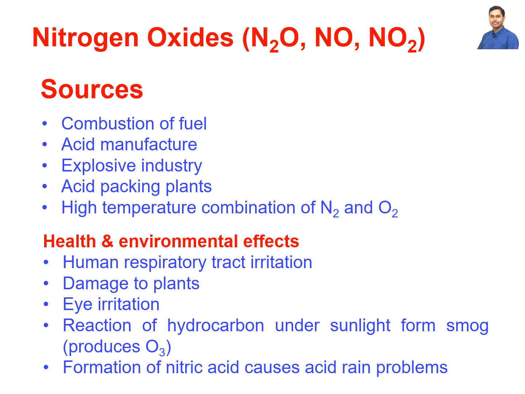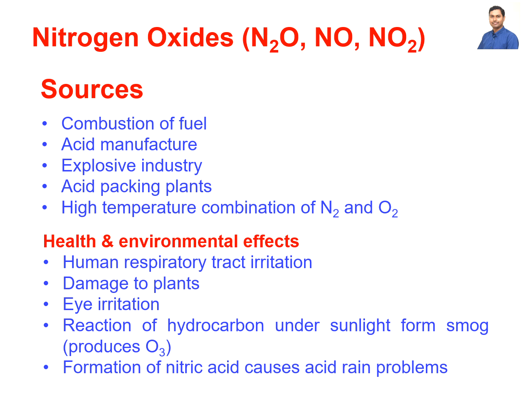Next are the nitrogen oxides, like nitrous oxide, nitric oxide, and nitrogen dioxide. What are the sources of these gases? The combustion of fossil fuel can create these nitrogen oxide derivatives. Other sources are acid manufacture, explosive industries, acid packing plants, and high temperature combination of nitrogen and oxygen.